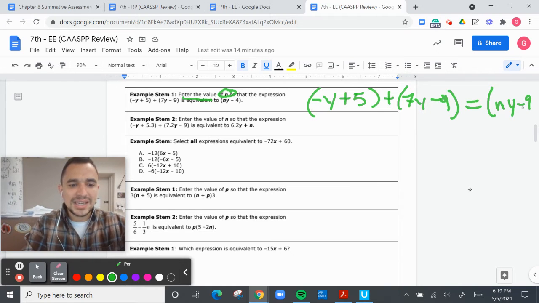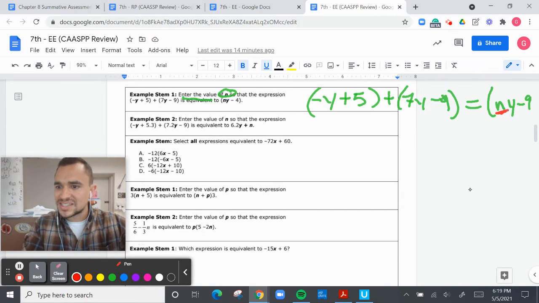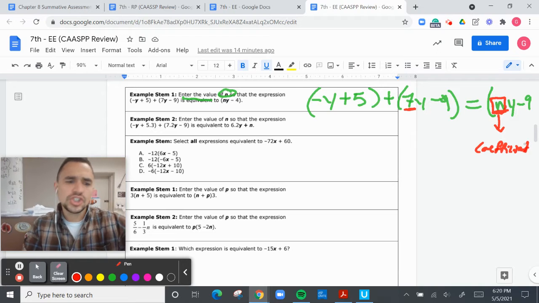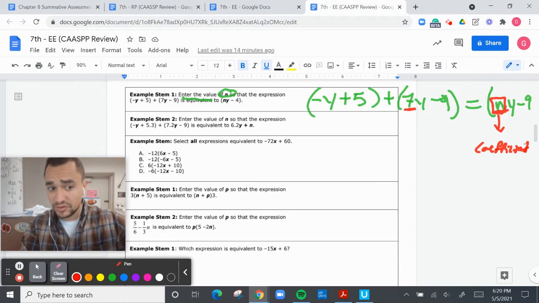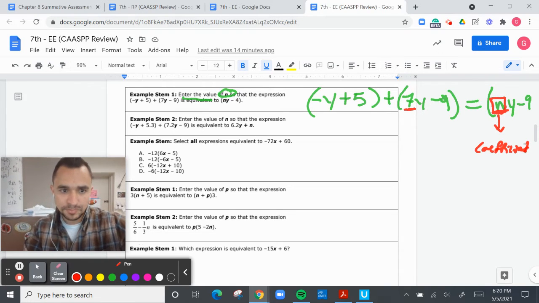Now, we see ny. What do you think this n right here represents? Well, look right here. There's a 7 in front, right? So this represents a coefficient. It should represent a coefficient. Let's go ahead and solve a few of this. So it should be a number in front of the y minus 4. So that's what it should equal.